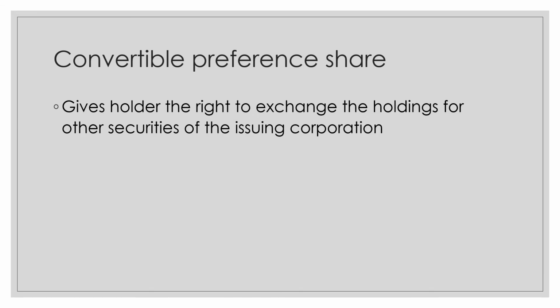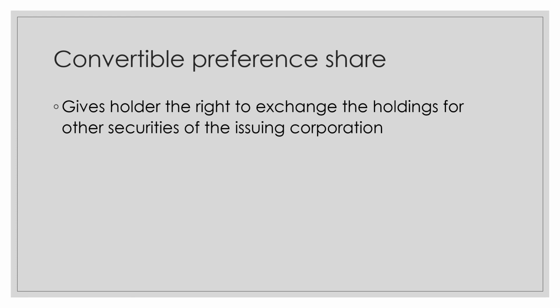A convertible preference shareholder may convert the preference share into ordinary share because the operations are successful and earnings on ordinary share are unlimited. He may also convert the preference share into bonds, which is a debt instrument. The result is a change of equity from that of an owner to that of a creditor. Simply said, by converting the preference share into bonds, the holder will become a creditor, subject to every right enjoyed by a creditor. However, convertible preference shares are normally converted into ordinary share.